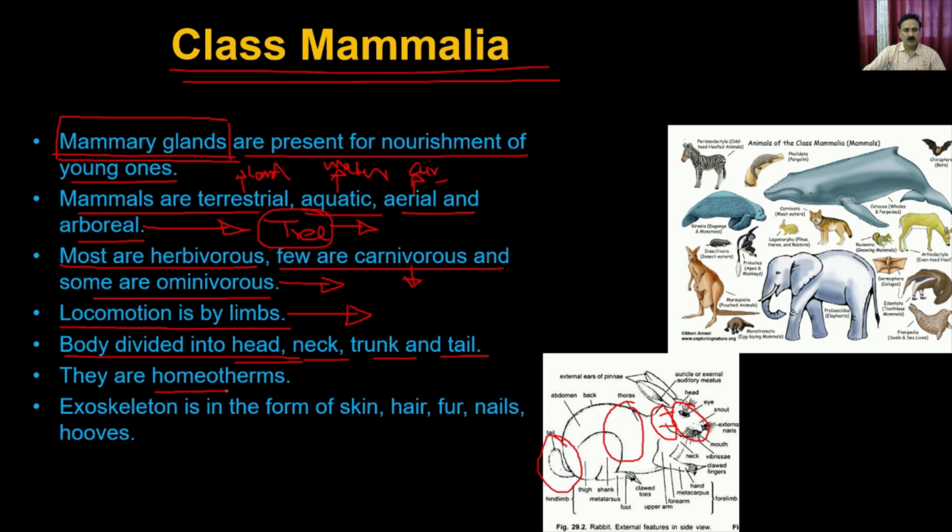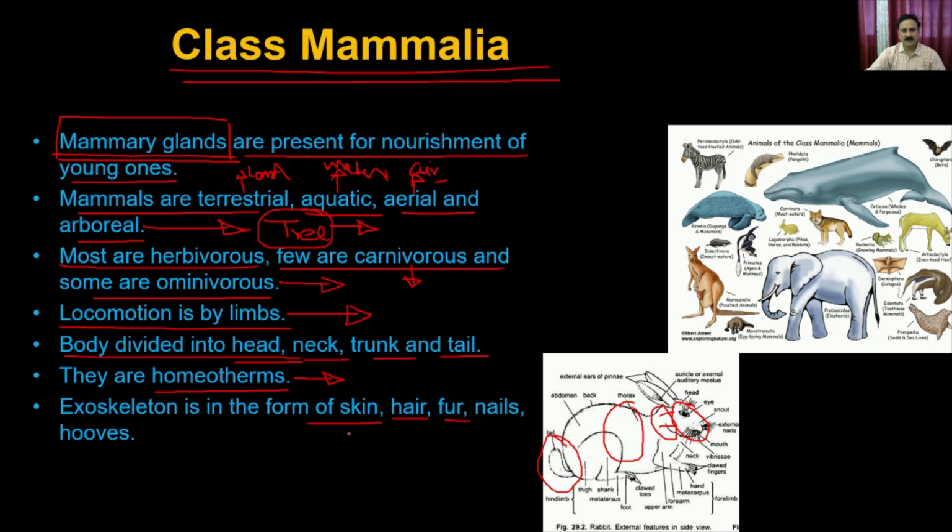They are the homeotherms, which means they are able to maintain their body temperatures. There are different mechanisms through which different animals maintain their body temperature. Some have hairs, some have fur, some have very thick skin, and some have other kinds of adaptations.